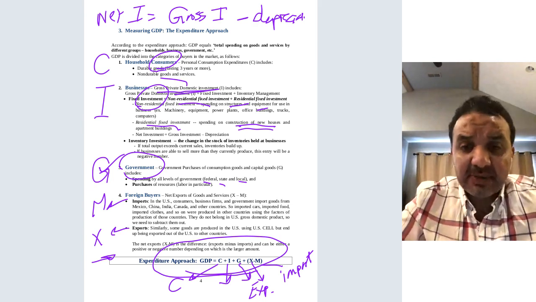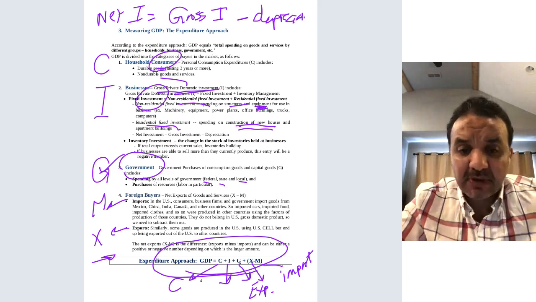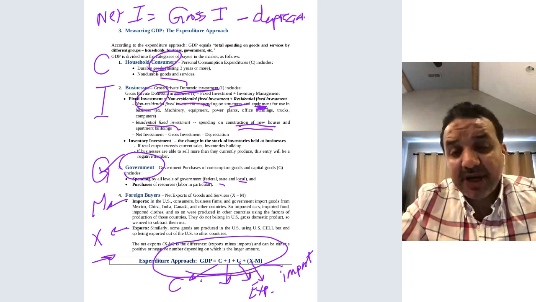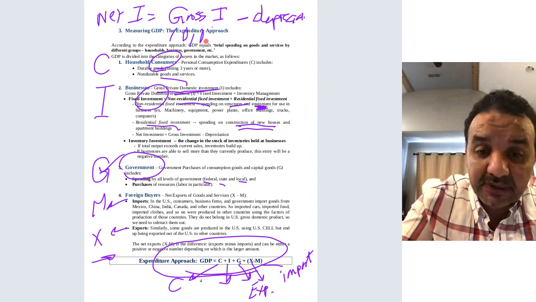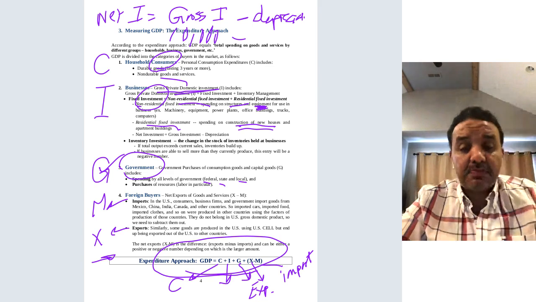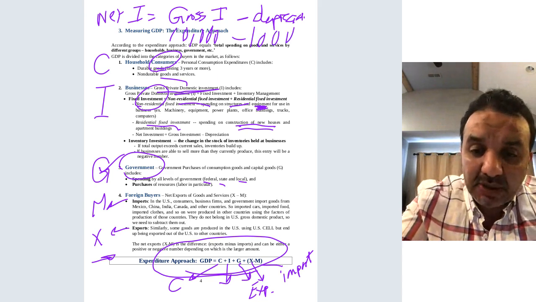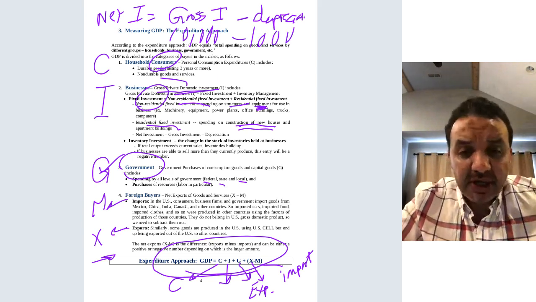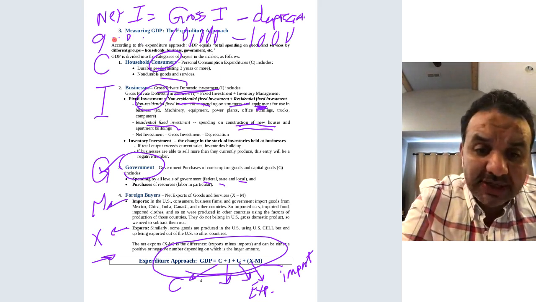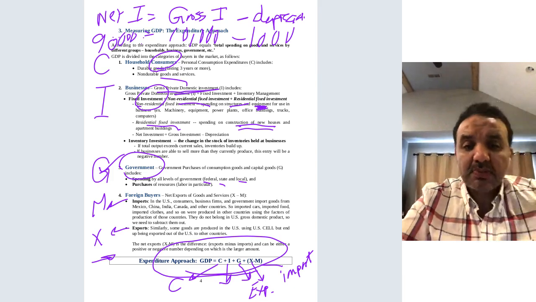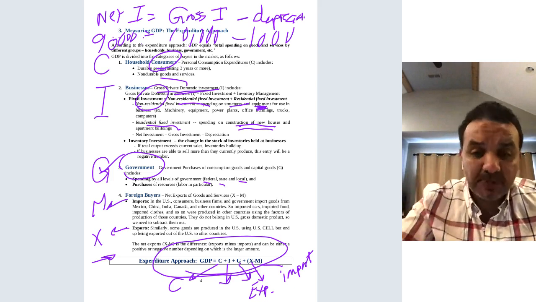Let me give an example. So let's say you bought an equipment, as you can see here. So equipments are part of the fixed investment. If you buy an equipment for, let's say, 10,000, and the equipment has been depreciated by 1,000, because you use this equipment, so the net investment equals 9,000. But the tricky part is what? Which part will be included in the GDP whenever we measure the GDP?